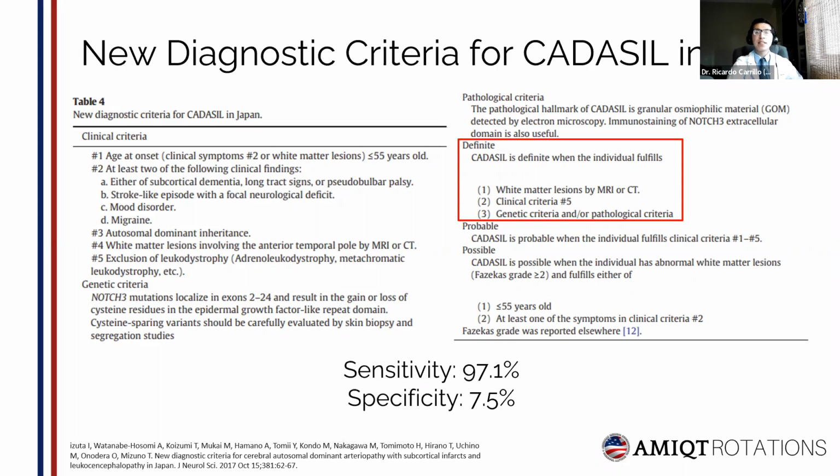More than a scale, this works as a summary of how CARDASL can be diagnosed. It also catalogs clinically the diagnosis as probable or possible. But what I want to highlight here is how the definite diagnosis is made. The patient must fulfill white matter lesions on imaging, that the leukodystrophy is not explained by other diseases, and the genetic criteria, which is the gold standard, or the pathological criteria, which both can be assessed by skin biopsy.